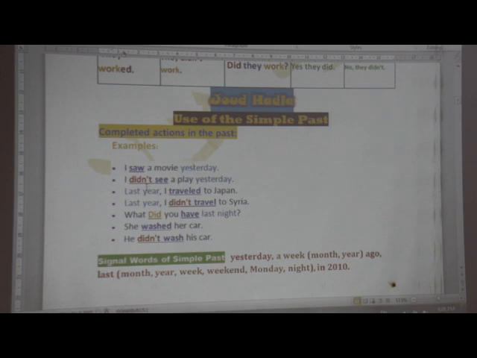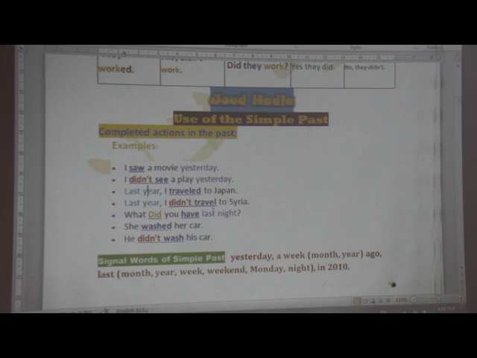Here is a negative form. I didn't see a play yesterday. Negative past simple. We need didn't plus the base form of the verb, the zero form, the infinitive. So, I didn't see a play yesterday. So again, the time is known. Last year. So we can start with the adverbial of time. Last year, I traveled to Japan. Last year, I didn't travel to Syria.